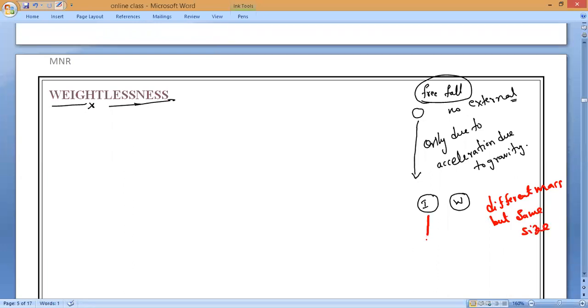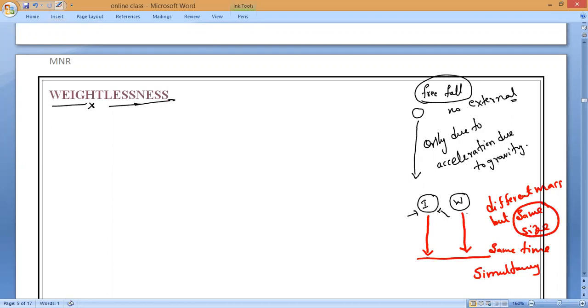So he noticed that, independent of its mass, both the iron ball and the wooden ball reached the ground simultaneously. Understanding? Means at the same time. Here in this case, both are the same size, so both experience the same air resistance.